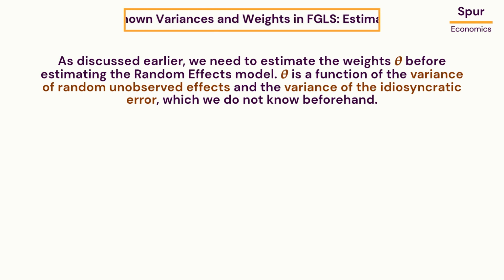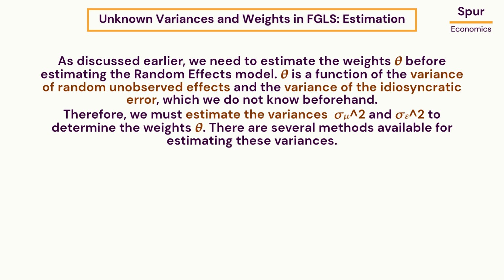As discussed earlier, we need to estimate the weights theta before estimating the random effects model. Theta is a function of the variance of random unobserved effects and the variance of the idiosyncratic error, which we do not know beforehand. Therefore, we must estimate the variances sigma mu square and sigma epsilon square to determine the weights theta. There are several methods available for estimating these variances.